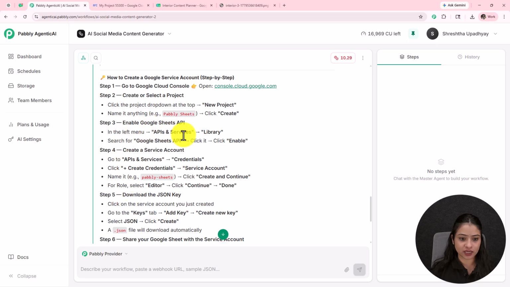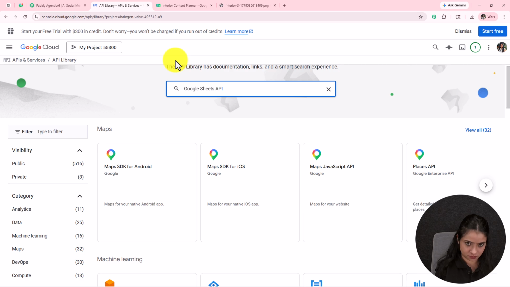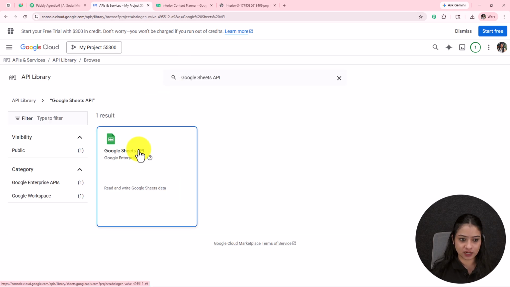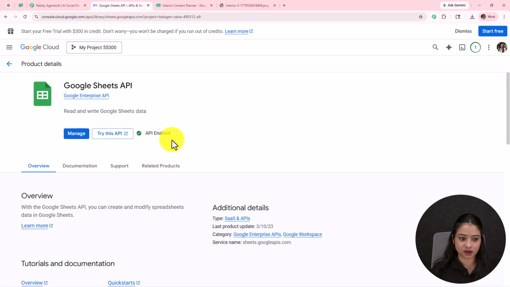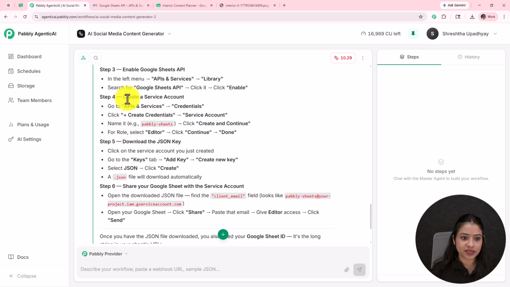After going to APIs and services, we have to go to library, and over here we need to search for Google Sheets API. This is Google Sheets API. You need to enable it. This API is already enabled in my account, and now the next thing we are supposed to do is create a service account.